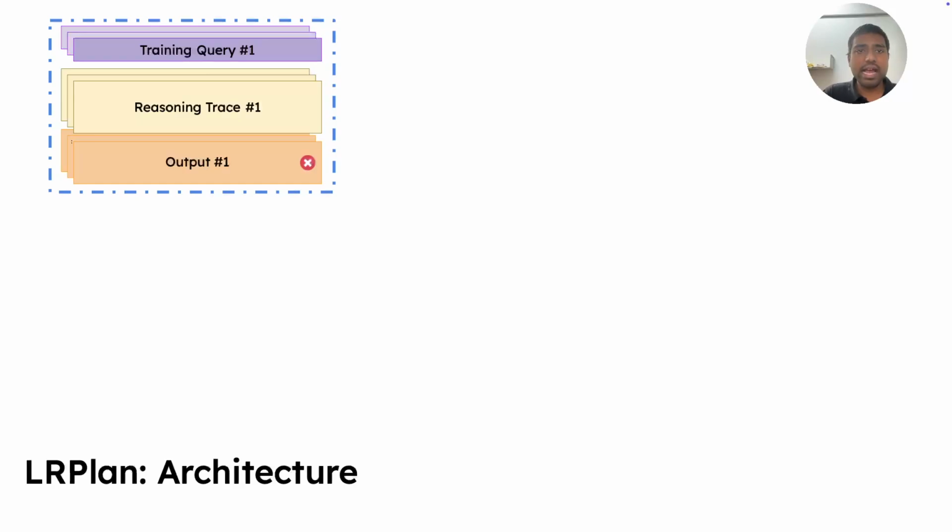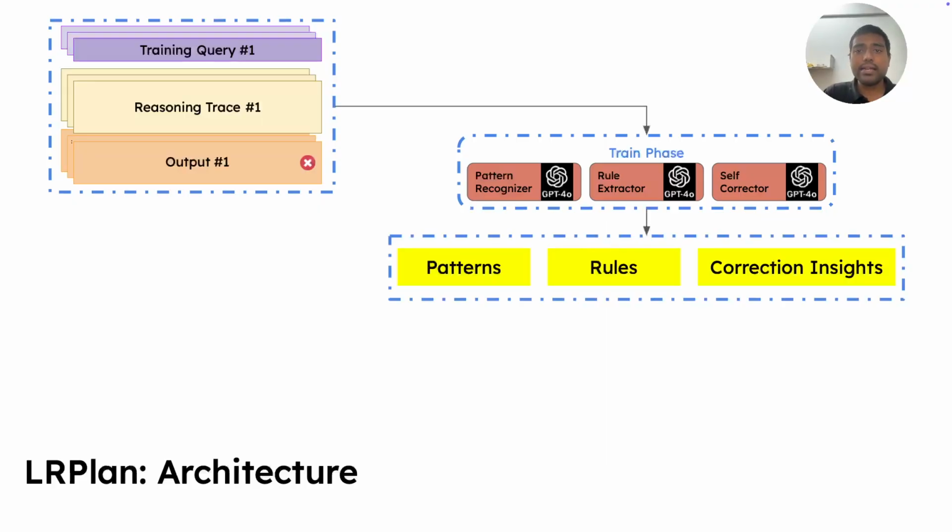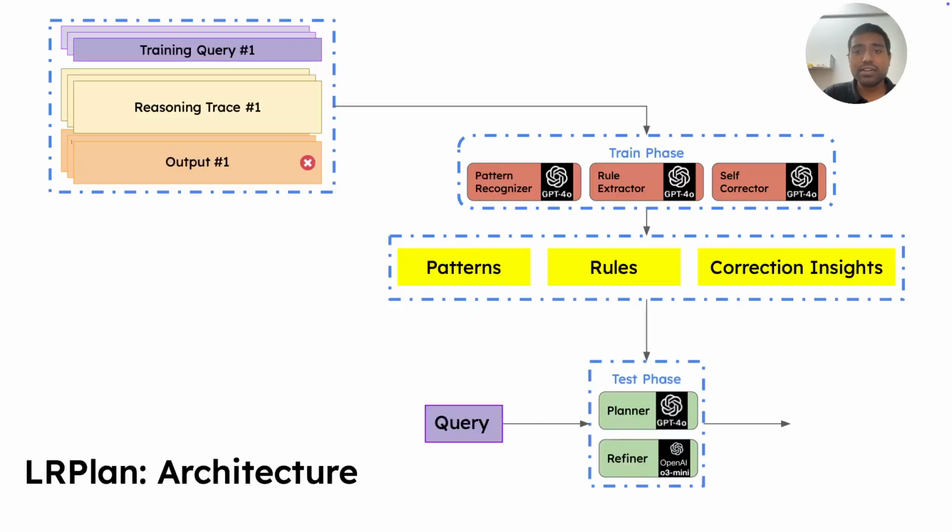So in the LRPlan architecture, we have initial training queries, we pass them through a reasoning model to get the reasoning traces and the output, which would then be passed on through several meta agents in the training phase to get the patterns, rules, and correction insights. These insights would be used along with the input query in the test phase to get the final plan.